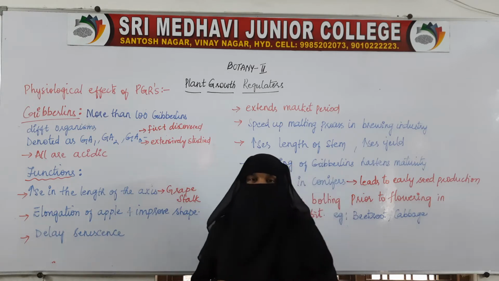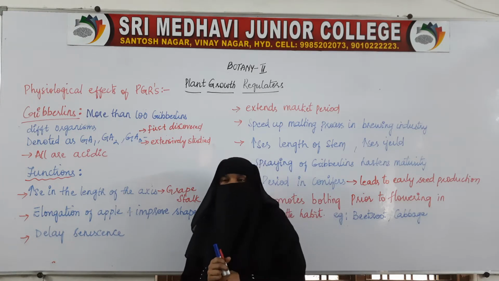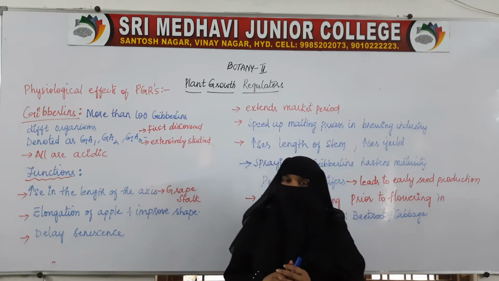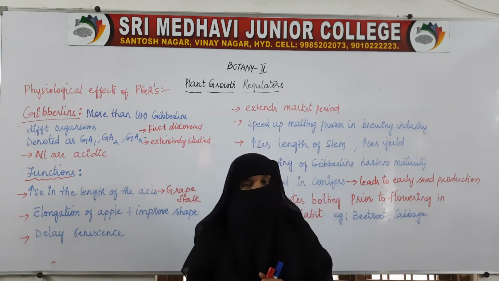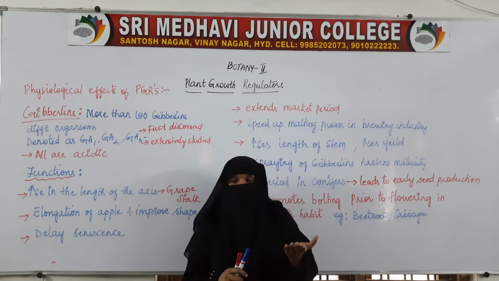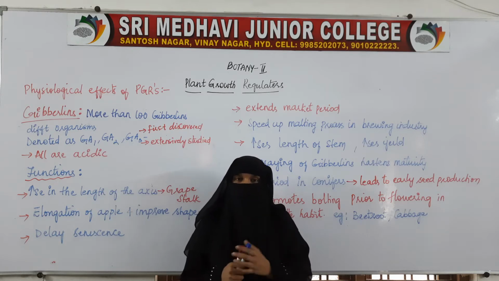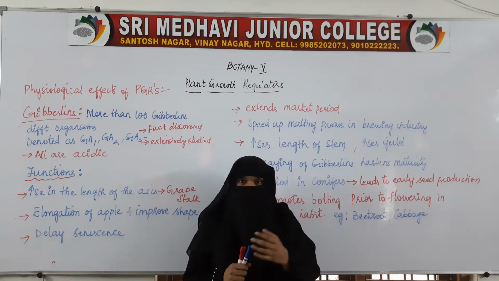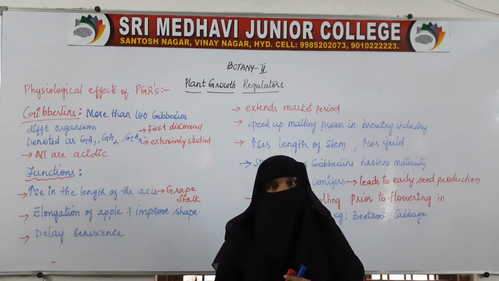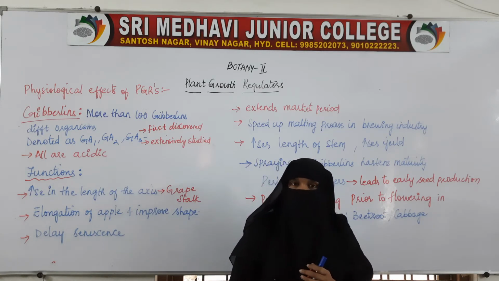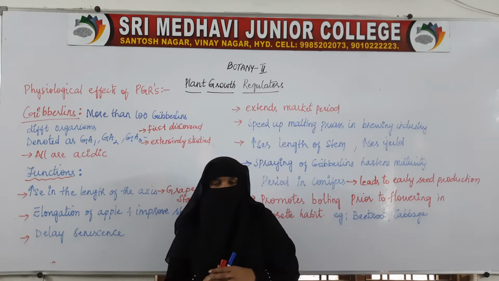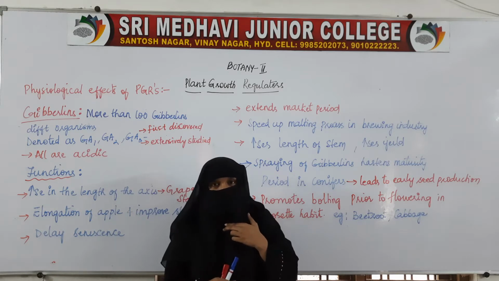Welcome everyone. In the previous class, we have seen different functions of auxins: how it helps in initiating root growth, how it promotes fruit drop at maturity, whereas it prevents fruit drop or leaf drop when they are raw and not totally formed in the early stages, how it helps in inducing parthenocarpy, and how it is used as a herbicide. So we have seen various functions of auxins.